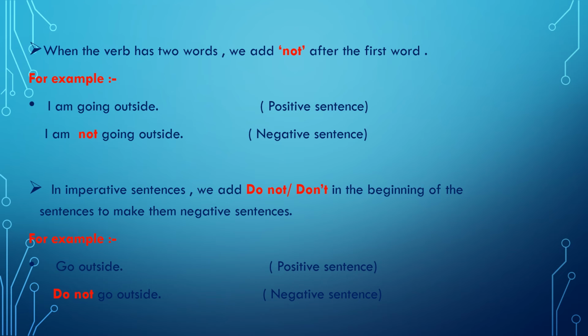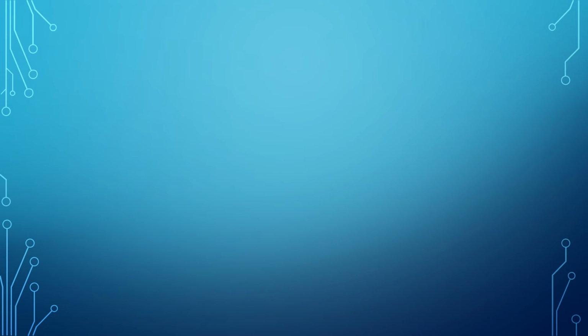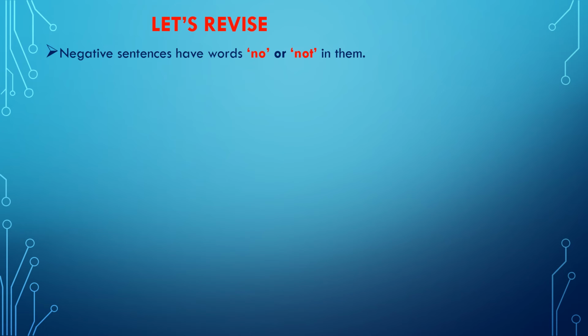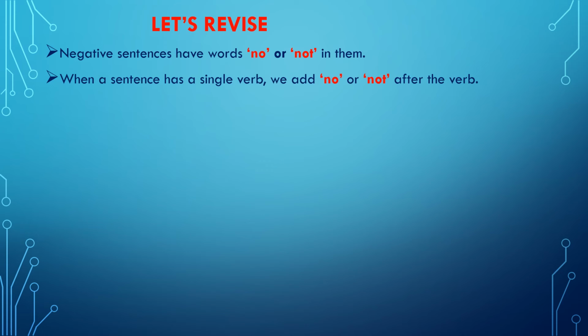So let us quickly revise what we have learned about negative sentences. Negative sentences have the words no or not in them. When a sentence has a single verb, we simply add no or not after the verb. For example, coronavirus is not more powerful than our willpower.